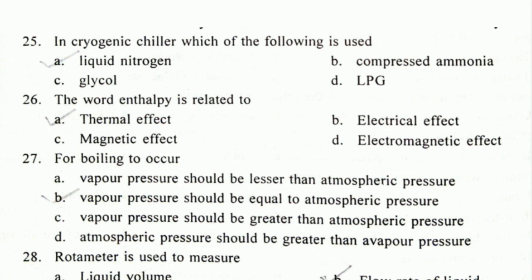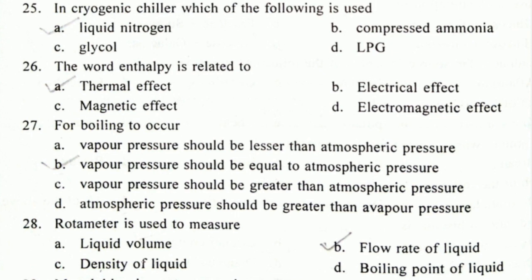The 25th question we discussed in our last video: why liquid nitrogen is used in cryogenic chillers. Everything has been discussed in the last video. So the next question is, the word enthalpy is related to. The answer is thermal effect. Enthalpy is a thermodynamic quantity which is equal to the total heat of the system. So enthalpy is related to heat and therefore it is related to thermal effect.